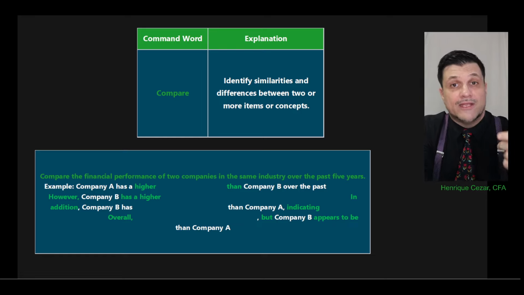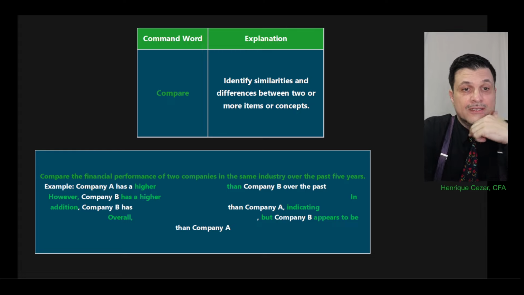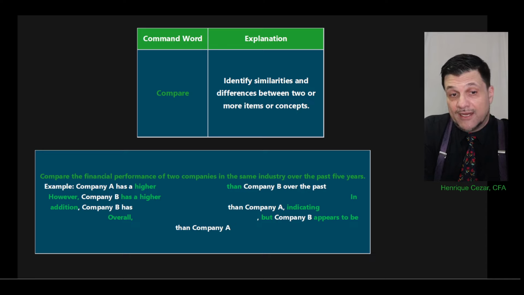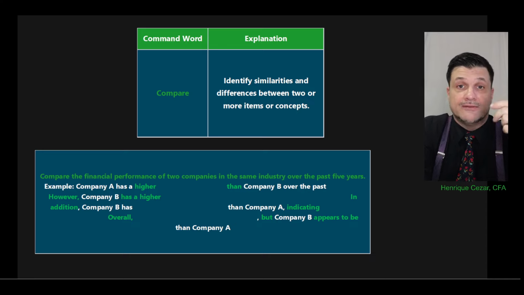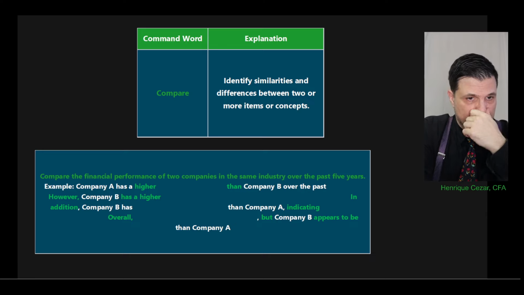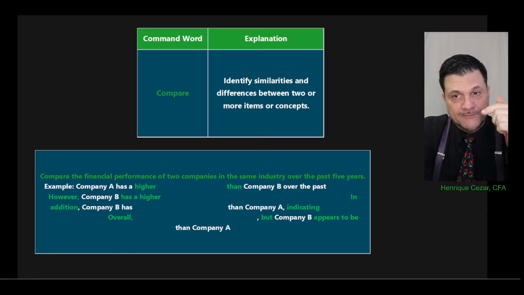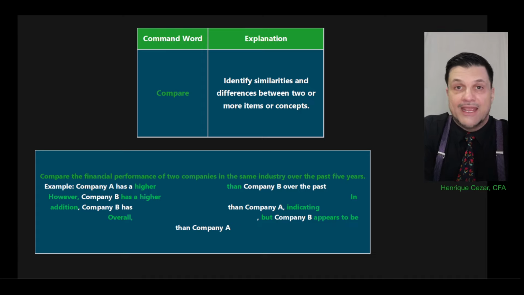And again, look at how many minutes you have to answer the question. Do you have 3 minutes? Well, then if you have 3 minutes, it has to be quick. So just a couple of compares. You have 5 minutes, well, then take a little bit longer. So let's see here. We have compare. Company A has something higher than B, but B has something better than A. Overall, A has this, B has that, but in the end, it appears that.